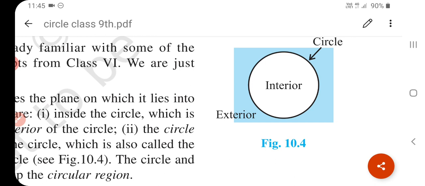Okay, understand? So when these two conditions hold, then and only then two circles are congruent to each other. Okay, understand?